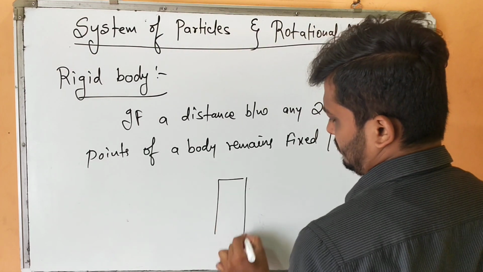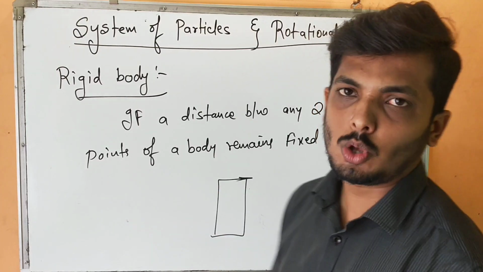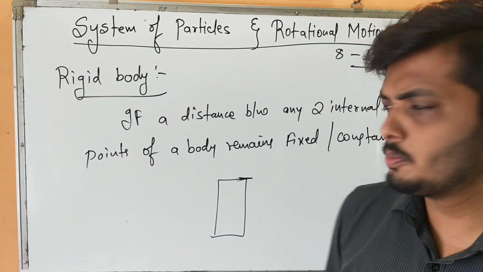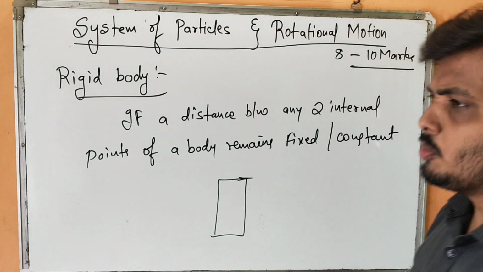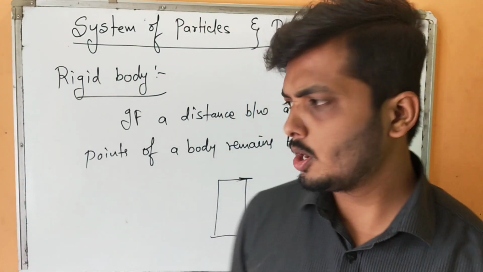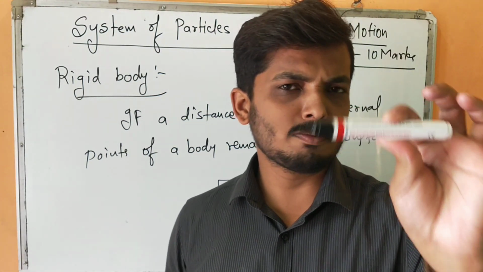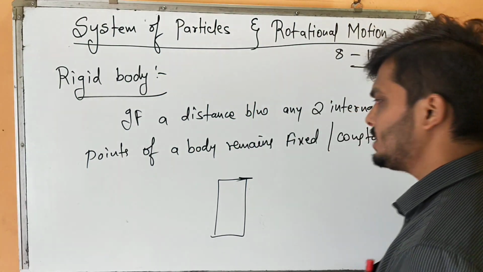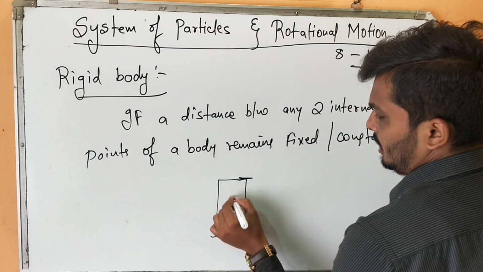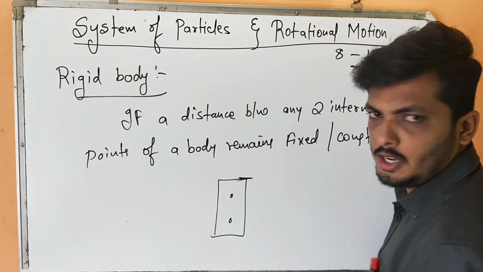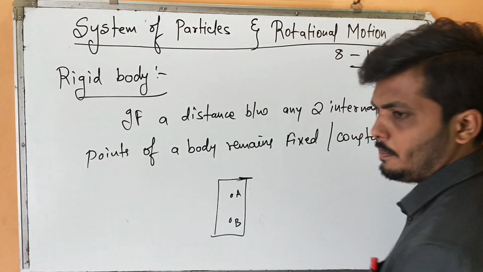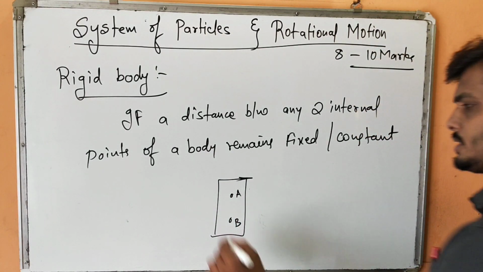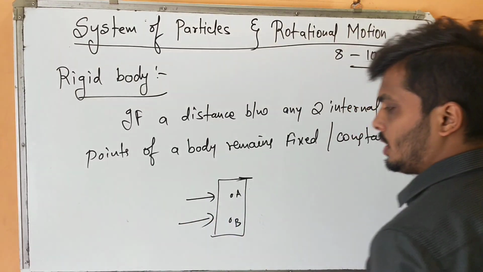If I take any body, particularly a rigid body will be any solid body. Not all solids, because we further classify solids into plasticity and elasticity, but most of the solids you see are rigid. For example, this marker is also a rigid body. Let us see how exactly. If I take any two internal points of this body, let me name them A and B, and I apply a certain amount of force to this body.